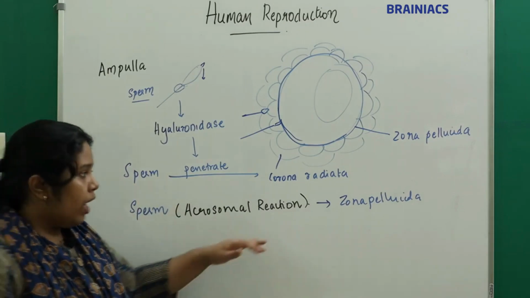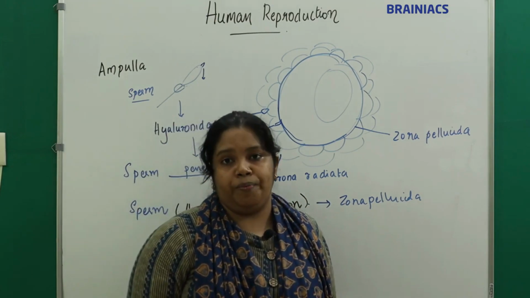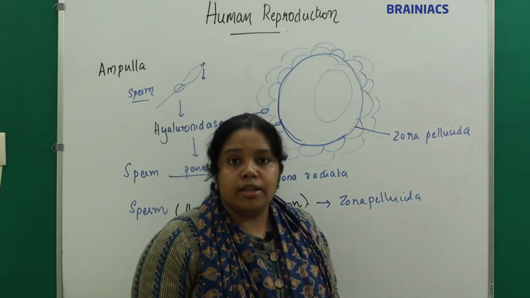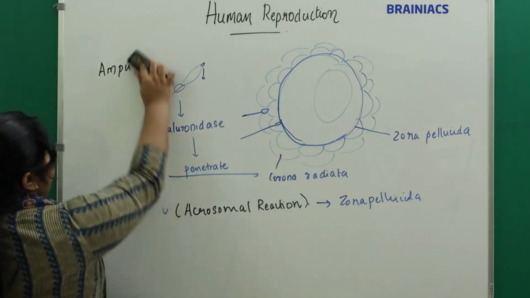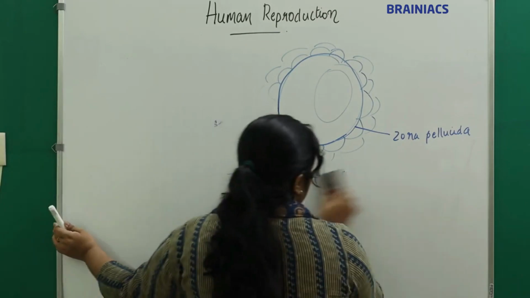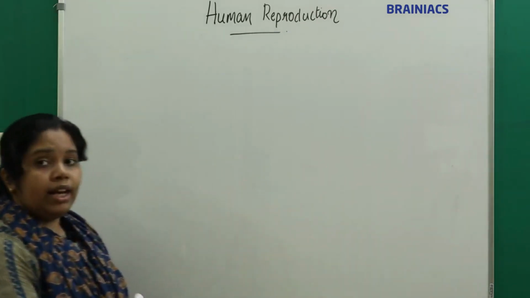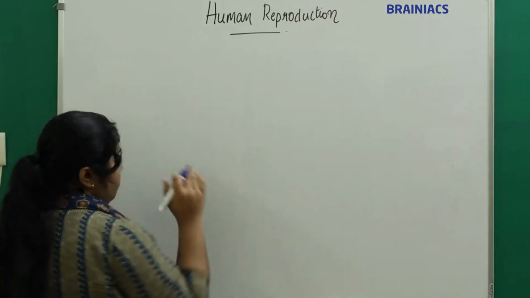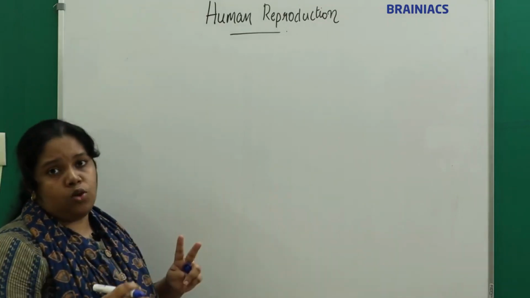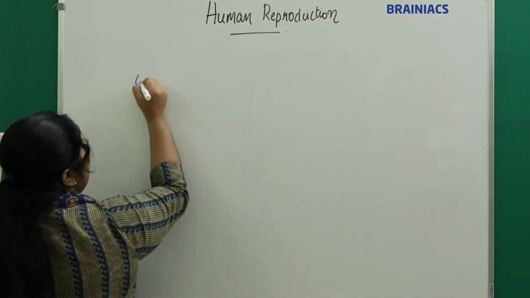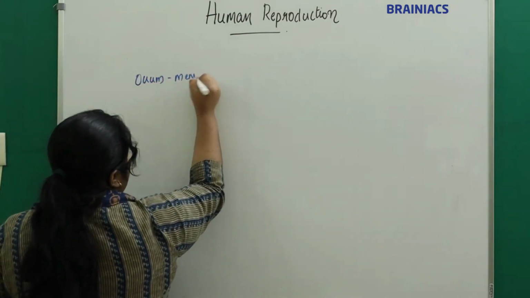What happens when the sperm penetrates the zona pellucida? Two changes occur in the ovum. We'll see what the two changes are. When the sperm penetrates the zona pellucida, two changes occur. One is at the membrane of the ovum. What happens?